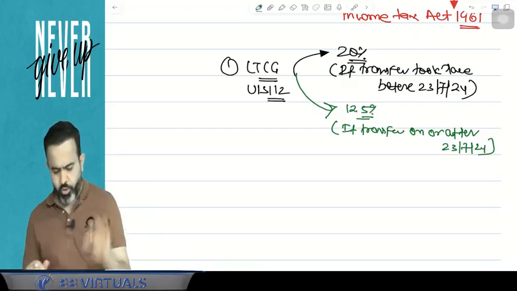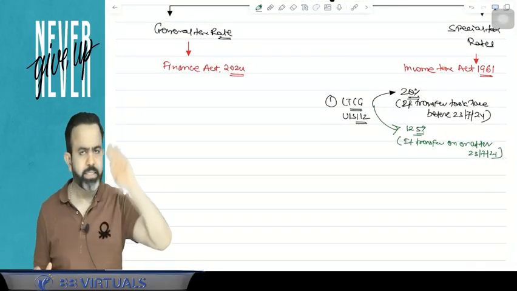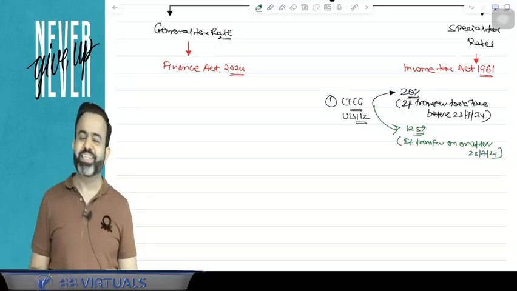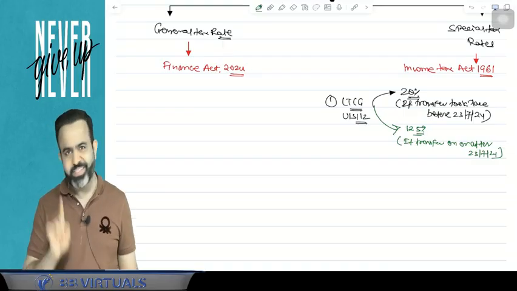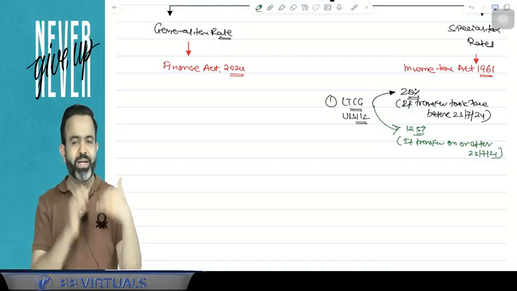So if transfer took place on or after 23rd July 2024, then the tax rate is 12.5%. Earlier that tax rate was 20%. So now the question is, sir, do we have to remember both tax rates? The answer is yes, guys. This year you have to remember both tax rates because for your examination,